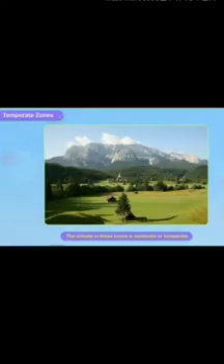Second is the temperate zone. The temperate zone receives slanting rays of the sun, and temperate zones are neither very hot nor very cold. The north temperate zone lies between the Tropic of Cancer and the Arctic Circle, and the south temperate zone lies between the Tropic of Capricorn and the Antarctic Circle. The climate in this zone is moderate or temperate.